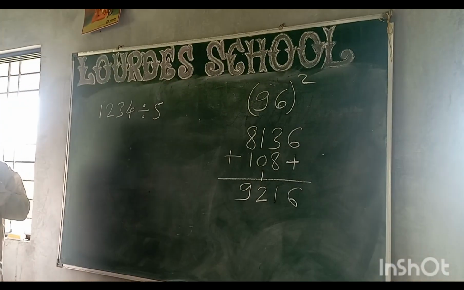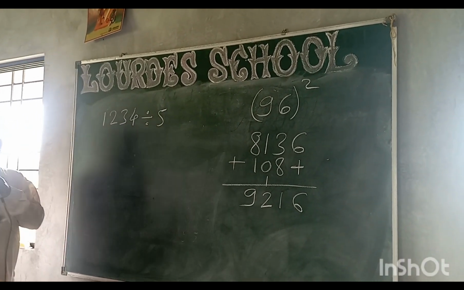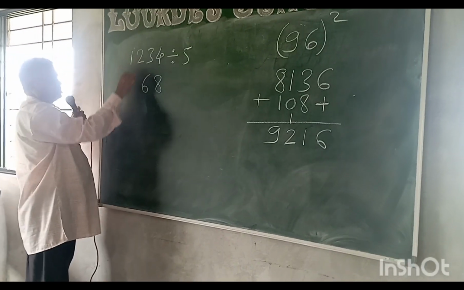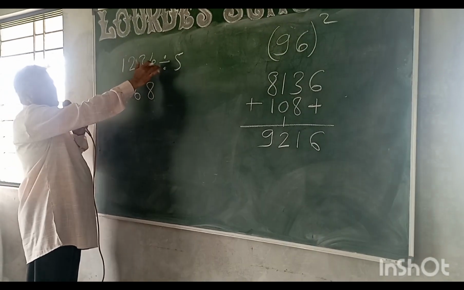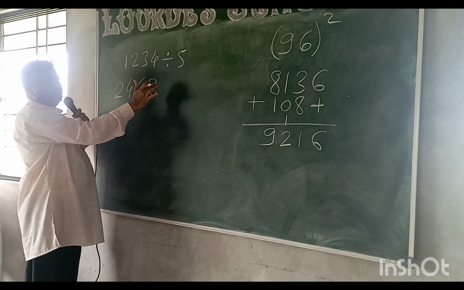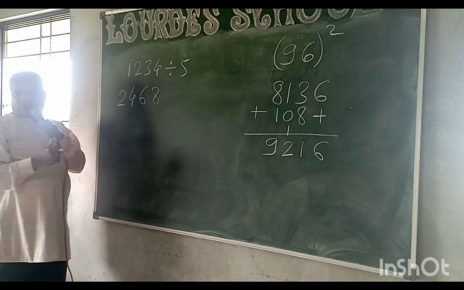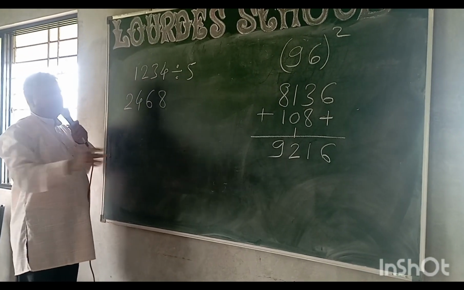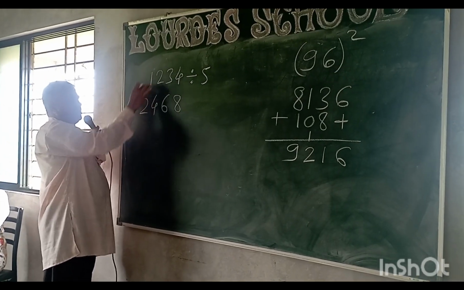Here is a technique. Whatever number you have given, make it double. 4 double 8. 3 double 6. Suppose if there is 6, double is 12. Then you have to take 2 here and 1 should be carried on to the next one. Remember that. But here there is no carry on. 4 double 8, 3 double 6, and this is 4 and this is 2.